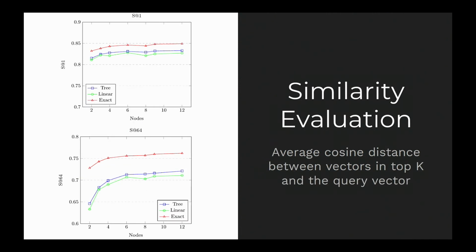We can evaluate the similarity of each of these 3 methods, and we see that exact frequency counting gets us a slightly higher similarity, but it's not significant. So at the top, 0.83 versus 0.85, and then here, about 0.72 versus 0.76. So it's about the same, and this is again looking at the average cosine distance between the query vector and the vectors we returned.